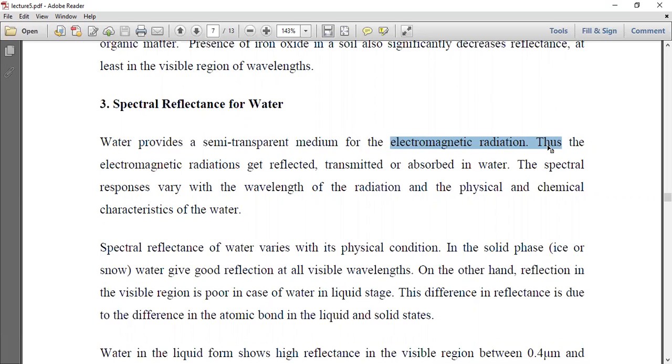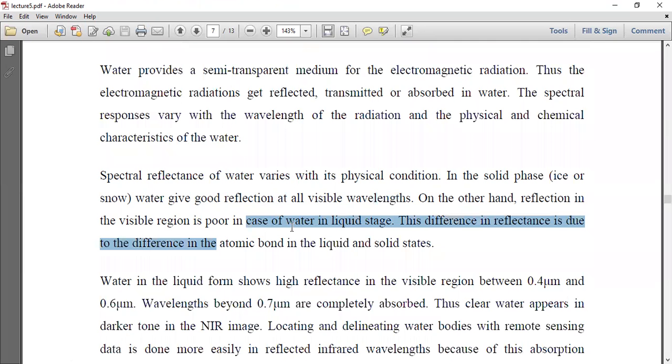Thus, the electromagnetic radiation gets reflected, transmitted, or absorbed in the water. The spectral response varies with the wavelength of the radiation and the physical and chemical characteristics of the water. Spectral reflectance of water varies with its physical condition. In the solid phase, water gives good reflection at all the visible wavelengths. On the other hand, reflection in the visible region is poor in the case of water in the liquid state. The difference in reflectance is due to the difference in the atomic bond in the liquid and the solid state.